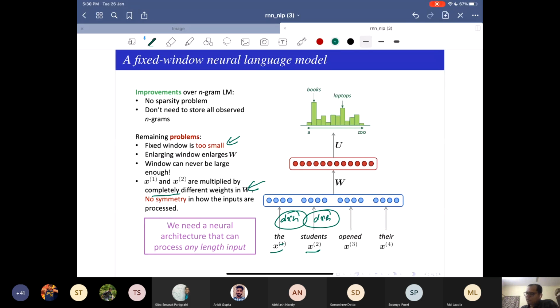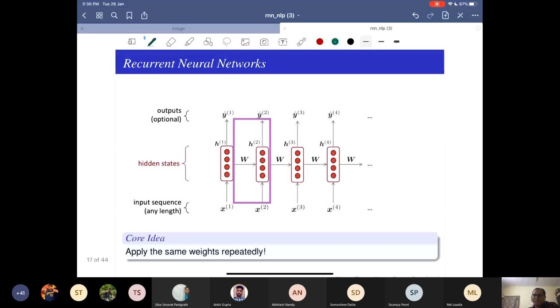That is where we go to recurrent neural networks, one of the first architectures that did wonders for NLP. So what are you doing here? You are saying, okay, I am processing the input in a sequence. Fine. That is what I was doing earlier. They were in the sequence.